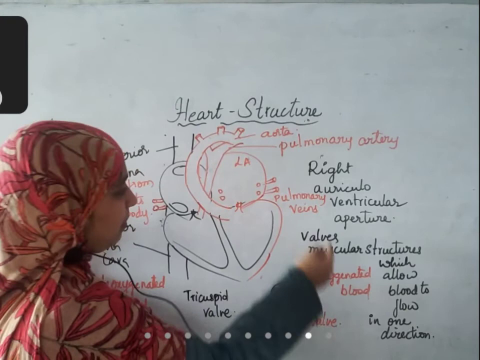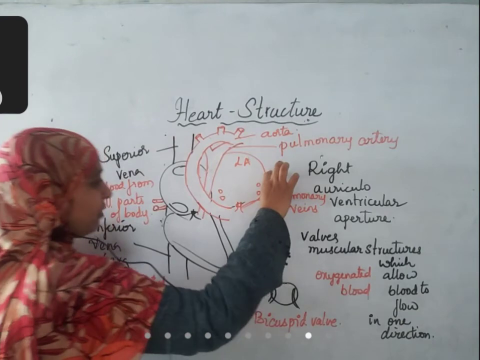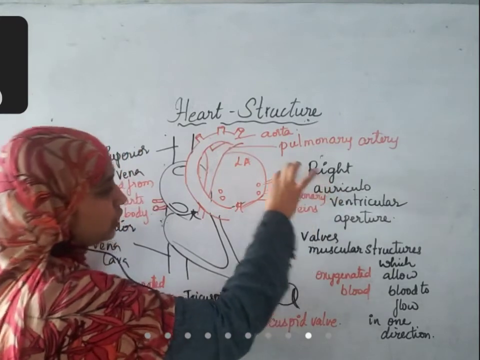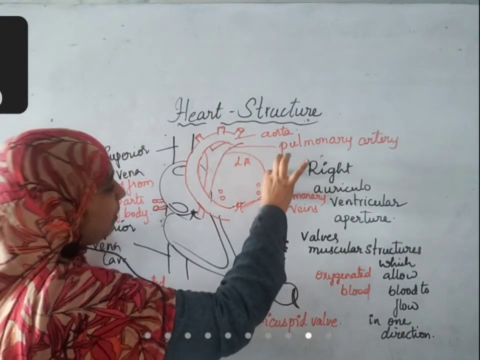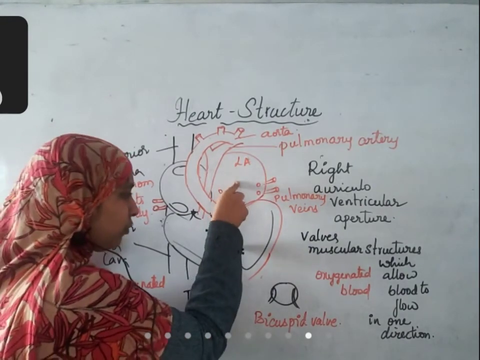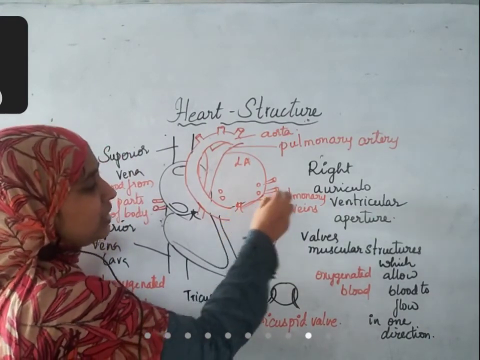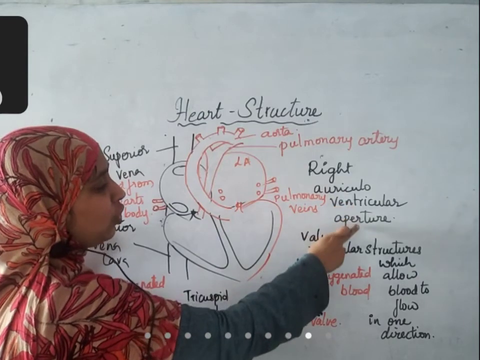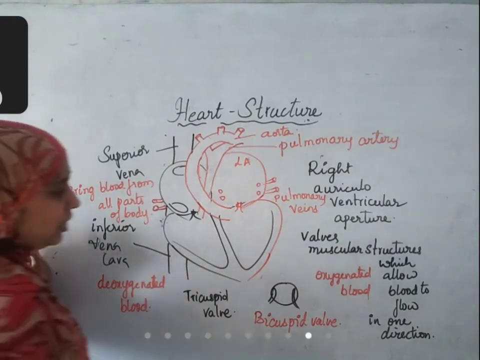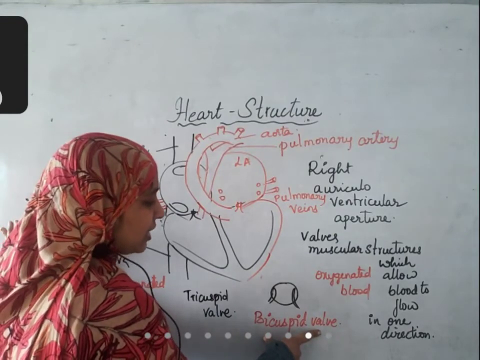That means deoxygenated blood is converted into oxygenated blood. Now this oxygenated blood reaches through small blood vessels. One pair is present on the left side, one pair on the right side. These are called pulmonary veins. Through these pulmonary veins, blood from the lungs enters into the left auricle. From the left auricle, blood enters into the left ventricle through a small hole called the left auriculoventricular aperture. At this place, there is a valve called the bicuspid valve.